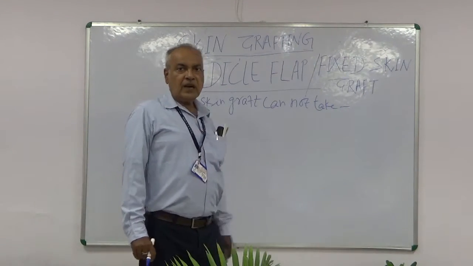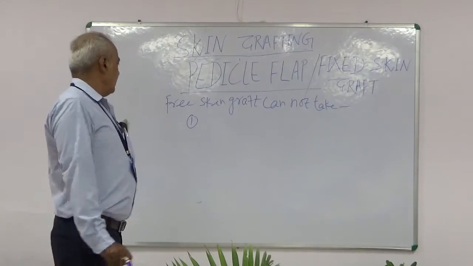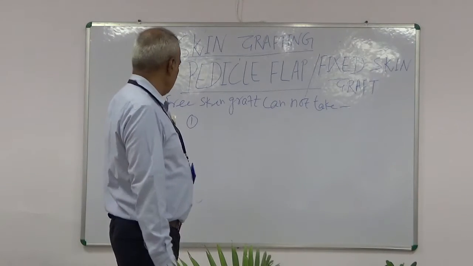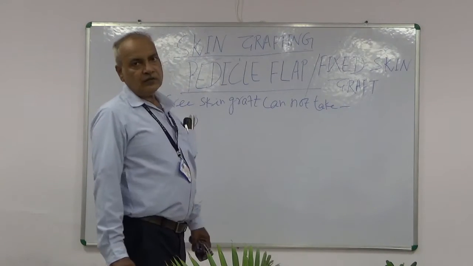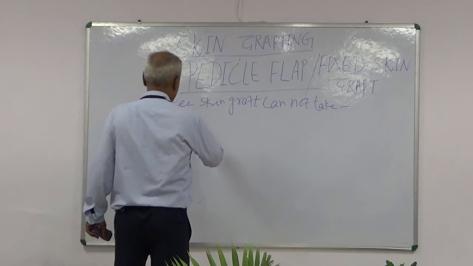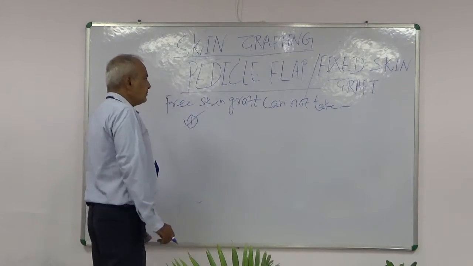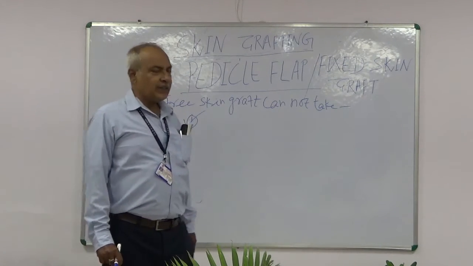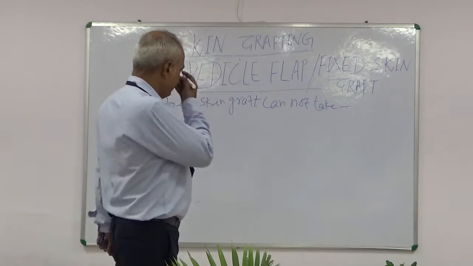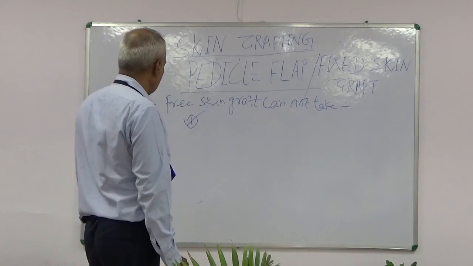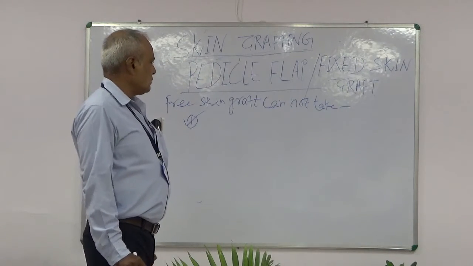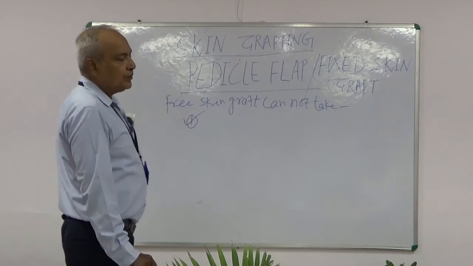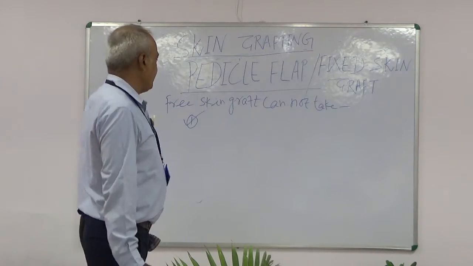Free skin graft cannot take on cartilage, raw cortical bone, raw tendon or joint cavities. These free skin grafts cannot take on bare cartilage, bare cortical bone, bare tendon and joint cavity.